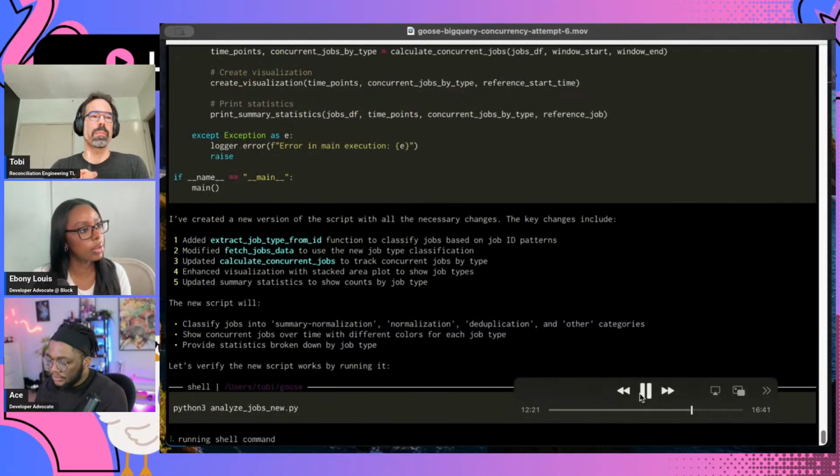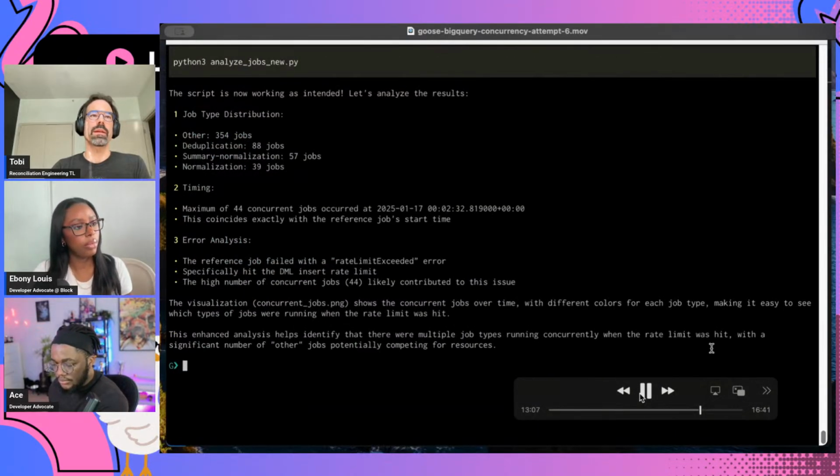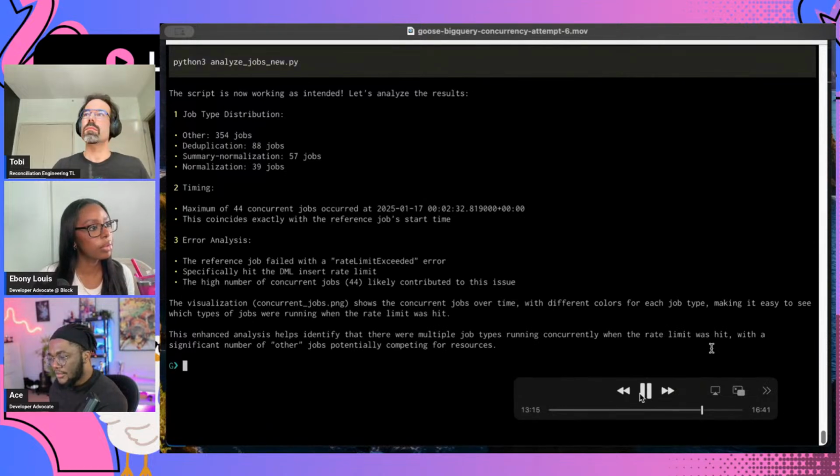It kind of saw some patterns in the way the job IDs were structured, and was like, oh, it looks like there's 5 jobs for this pipeline and 10 jobs for this pipeline, etc. But this time, since I was a little more explicit in telling it to create a script to do this and create this visualization, I didn't realize that by itself. At least I think that's the reason. Nice.